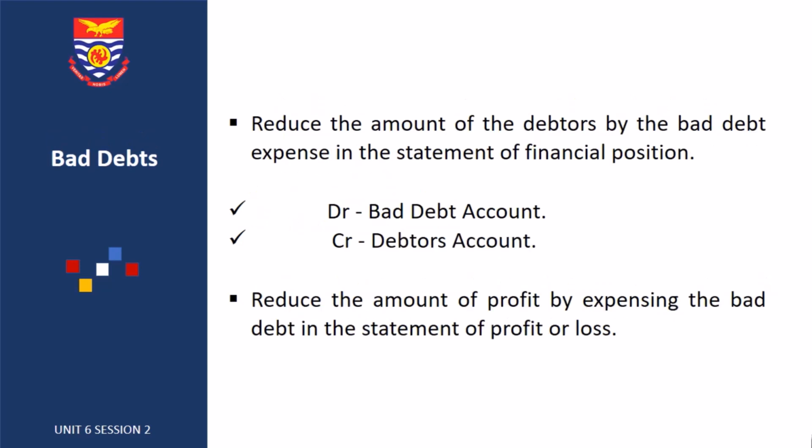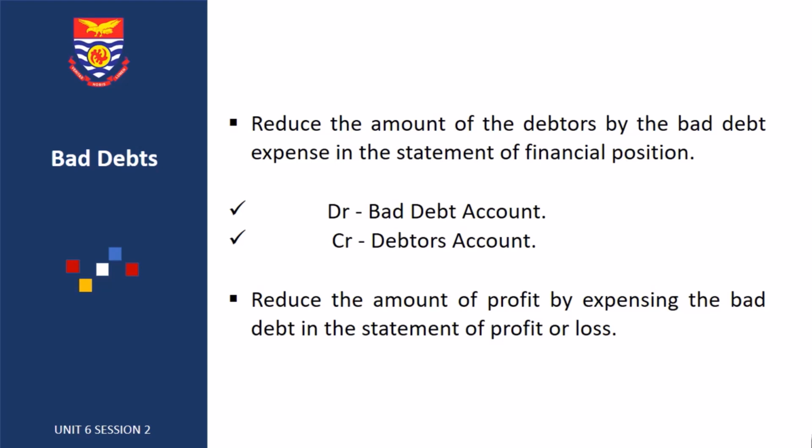Note that a debtor is an asset, so when a debt is considered to be bad, such an asset becomes worthless, and therefore it becomes prudent and sensible to remove the bad debt totally from the account. This is done by transferring the bad debt from the debtor's account to the bad debt account by this double entry: debit bad debt account and credit debtors account.